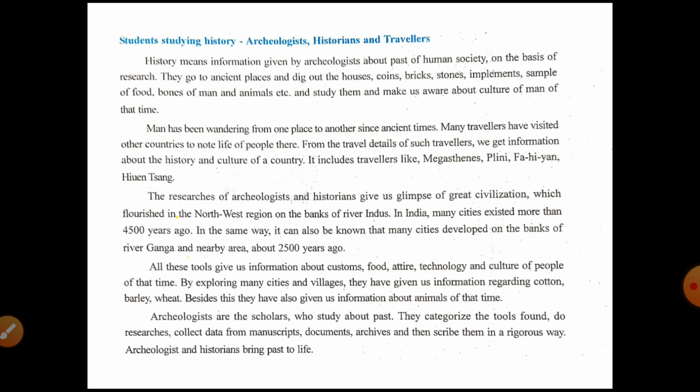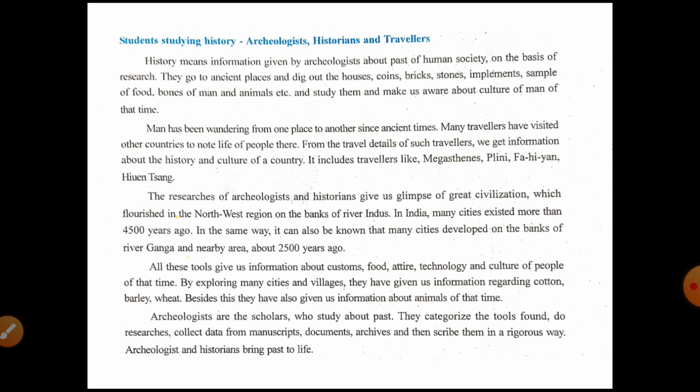It includes travelers like Megasthenes, Pliny, Fahian, Xuanzang. These are famous travelers who traveled through our country.